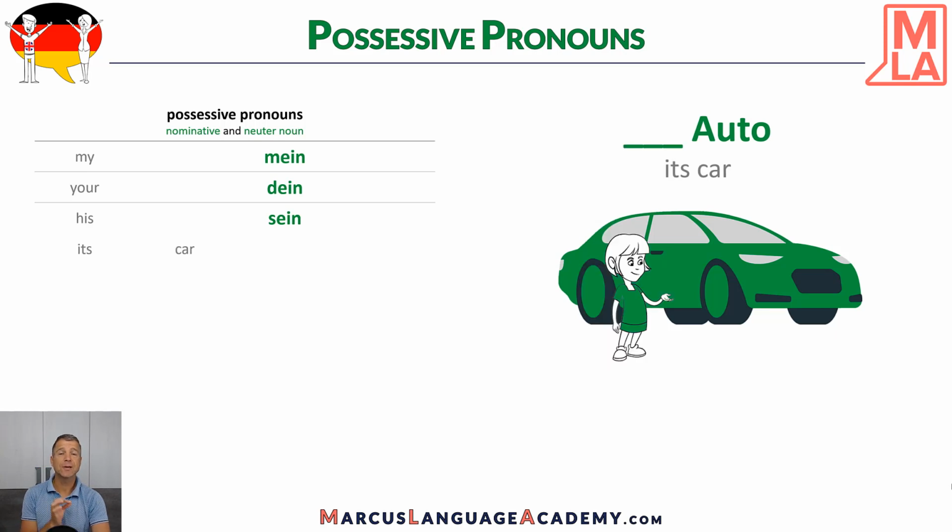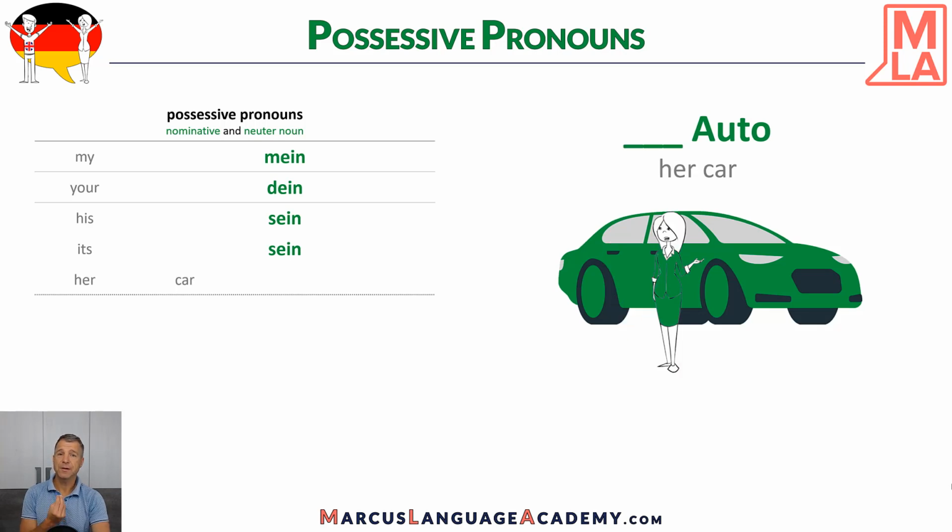And we have also its car. So das ist das Mädchen, it's neuter, so we need to say its car. So here we say sein Auto. Okay, and when we have a feminine word like die Frau, we could say her car. In this case, ihr Auto. Here there's quite a change. So we say ihr Auto, her car.